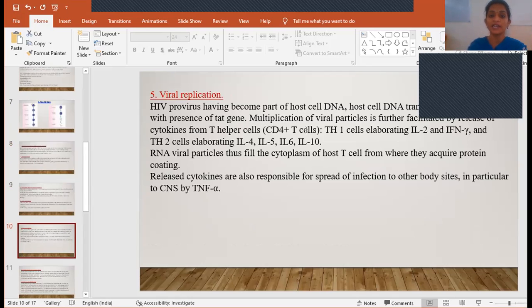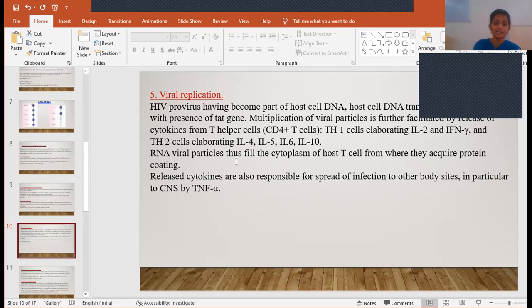Once they undergo replication, more viral particles will be produced, which will activate the CD4 T cells to liberate their cytokines. So Th1 cells will help in the formation of interleukin 2 and interferon gamma, and Th2 cells will elaborate certain interleukins like 4, 5, 6, and 10. These interleukins and cytokines cause the destruction of the CD4 T cell.